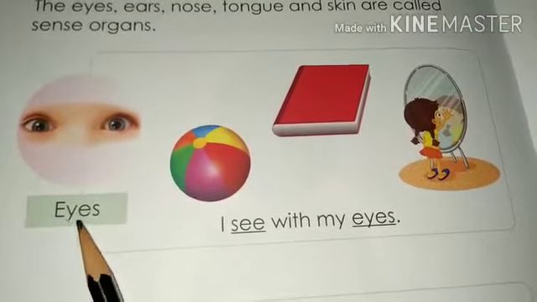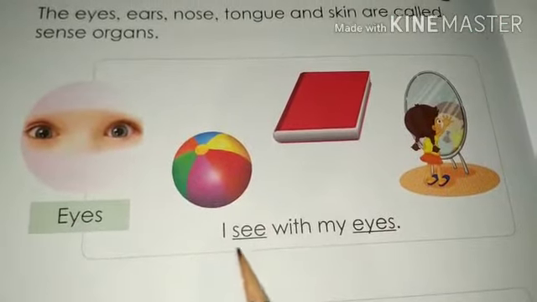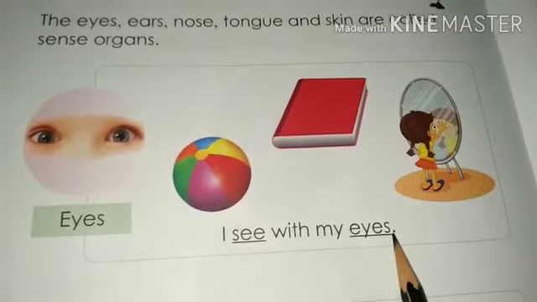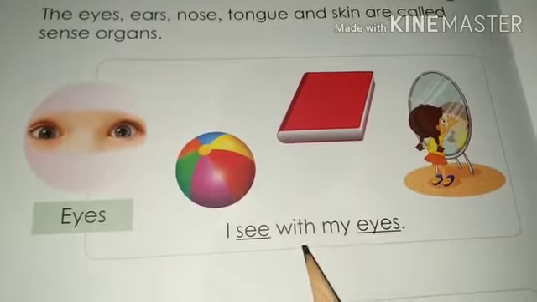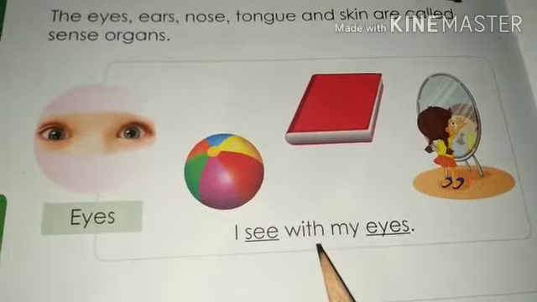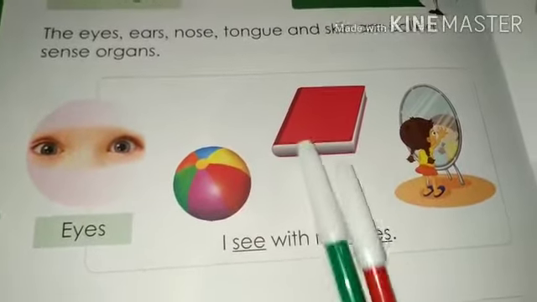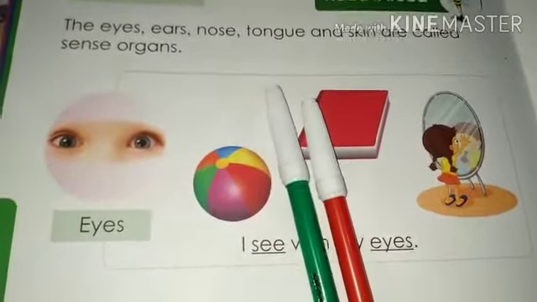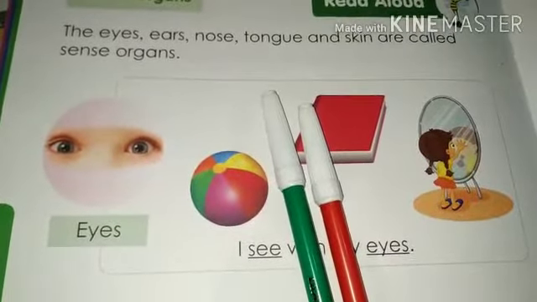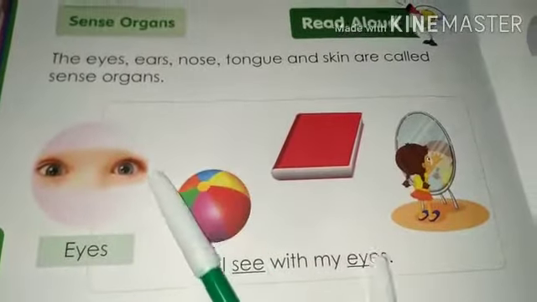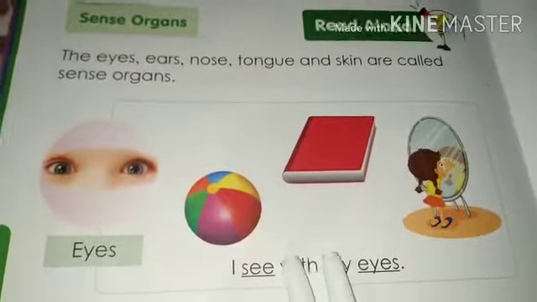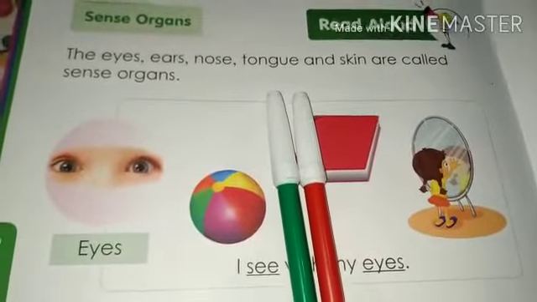First one is our eyes. I see with my eyes. With our eyes, we are able to see the things around us. We can see different things. We can see different colors. Like I have 2 different colors. And how do you know which one is red and which one is green? So, our eyes help us to see that this is a red color and this one is green color.